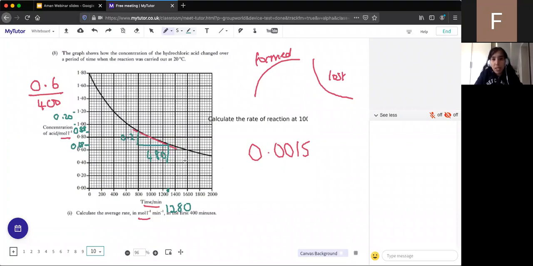This was about calculating the rate. So just as a recap, to calculate the rate in a certain period of time, we look at the amount formed or the amount lost divided by time. But if it's at a certain time point, so this question here was asking at 1,000 seconds, you draw a tangent, and then you calculate the gradient by doing change in y divided by the change in x.